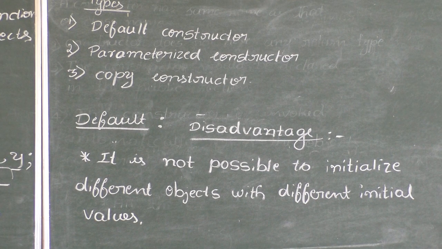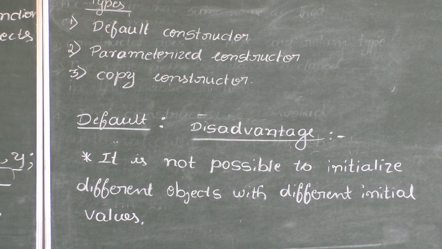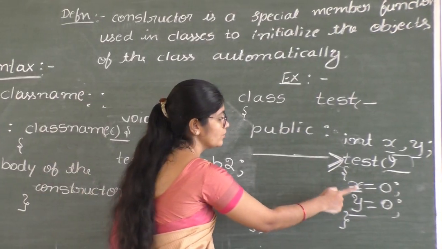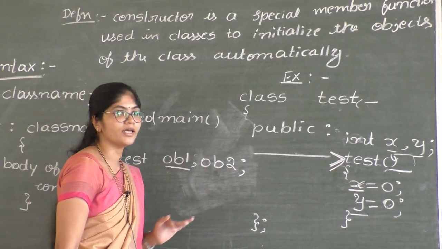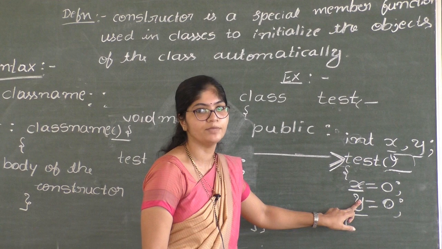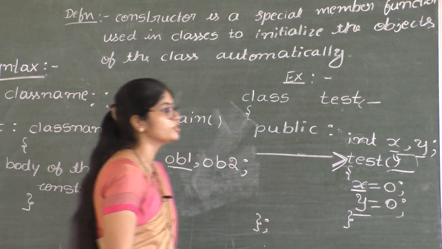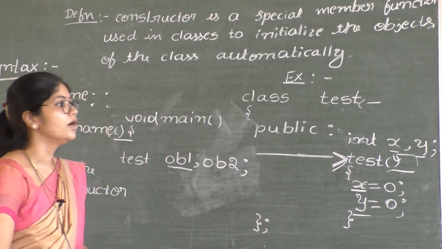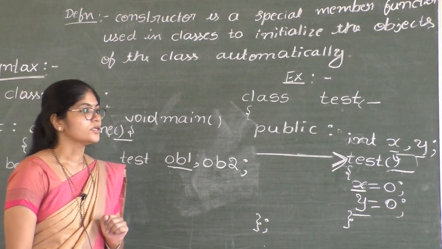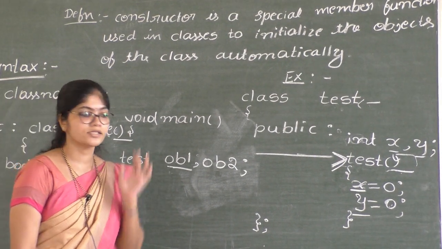In the example, for object 1, value of x is 0, value of y is 0. For object 2, again value of x is 0, value of y is 0. If I create another object OB3, again value of x will be 0 and value of y will be 0. It is not possible to initialize different objects with the different values. We cannot change the values for objects. So this is about default constructor.